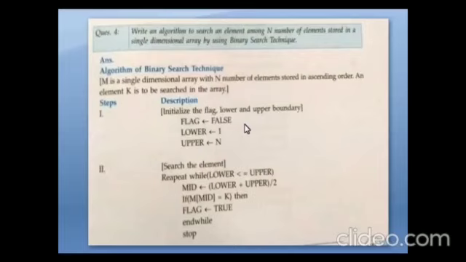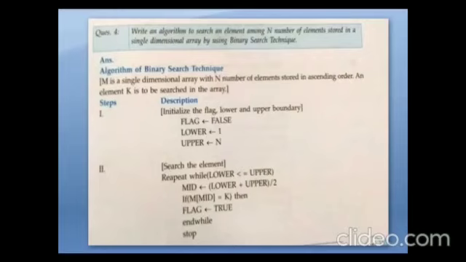After finding the mid value we have to see the searching number. If we arrange the array in ascending order, if the searching number is greater than the mid value, then we have to do the searching in the first half. If the searching element is less than the mid value, then we have to search the element in the second half. So here we are using one flag variable.